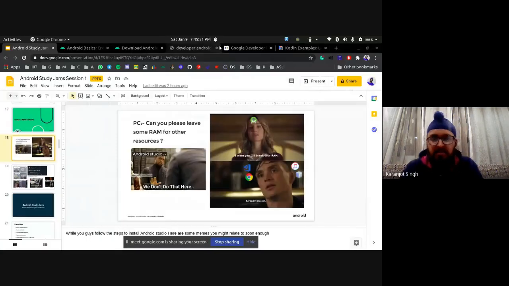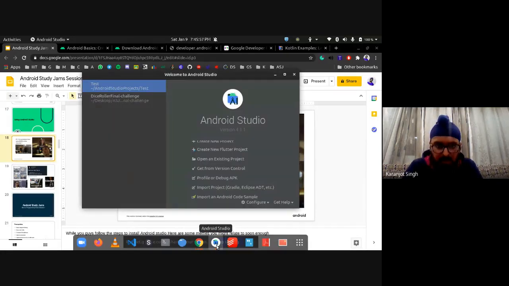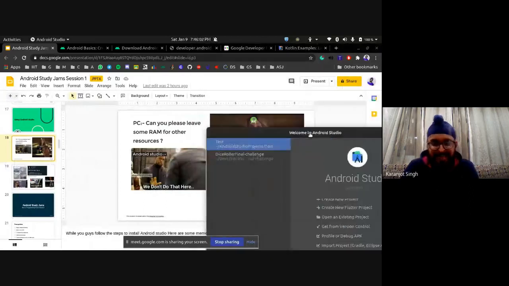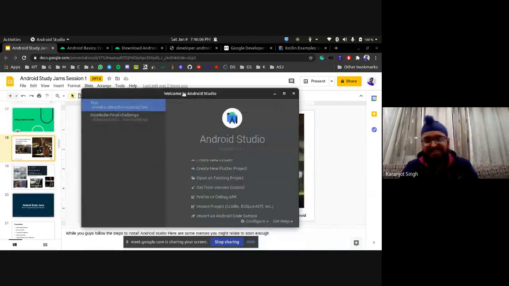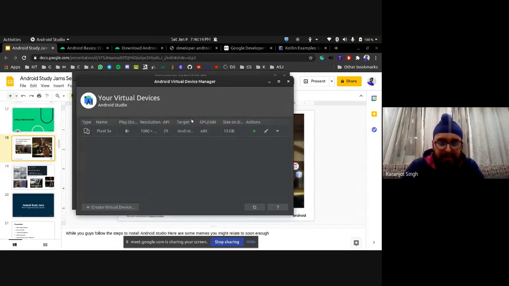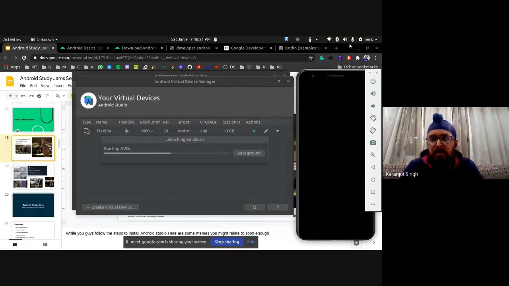Okay, so I'll cover the Android. Somebody asked me to explain the AVD setup again. I will do that. Here's also a meme as to what happened to my PC. This is exactly what happened. This RAM issue is a very big issue. So when you click on configure, you go to AVD manager, and then I'll play it here along, so that I can show how it works as well.